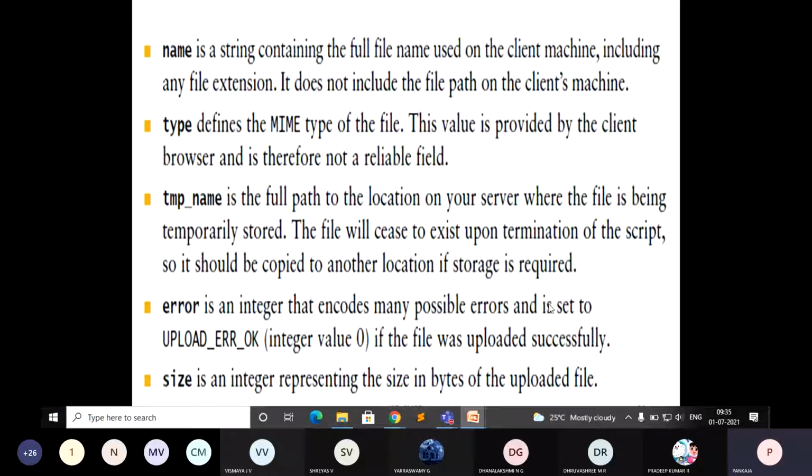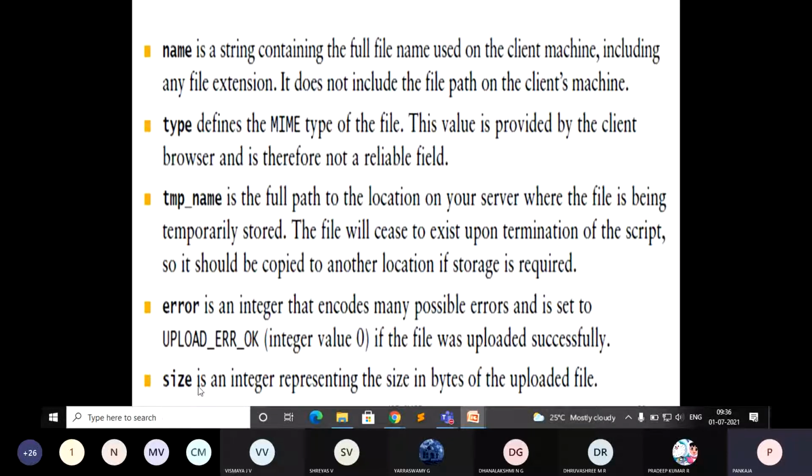Okay, so UPLOAD_ERR_OK. In case the integer value is 0, it indicates that there is no issue with the uploading. If the file was uploaded successfully, it is going to return an integer value to this particular key. You can check the value stored in this, because it is an associative array. When you specify $_FILES['file1']['error'], you will get the integer value. If it is 0, it indicates that uploading is done successfully.